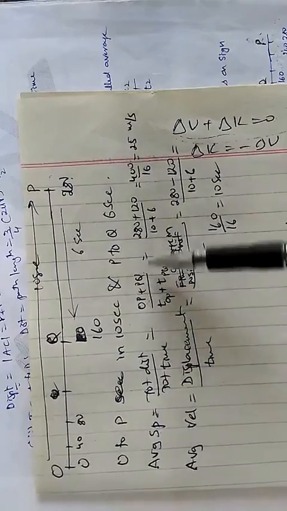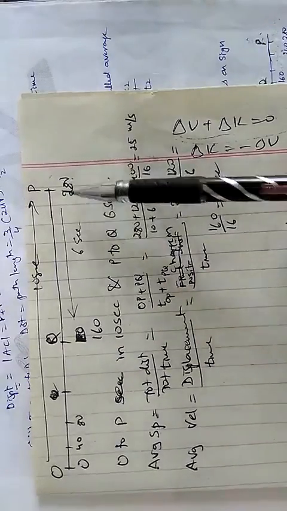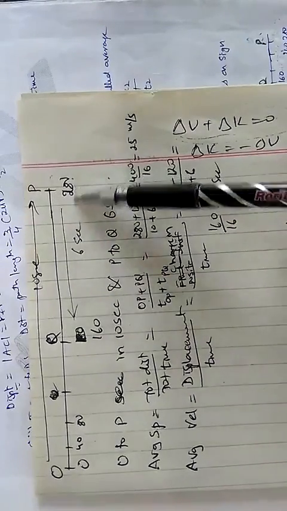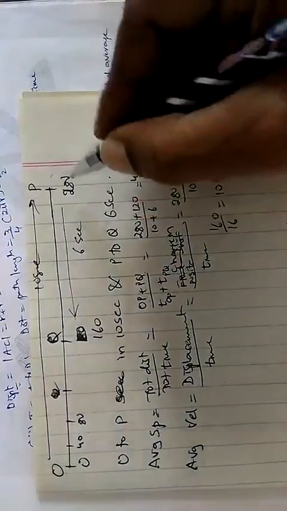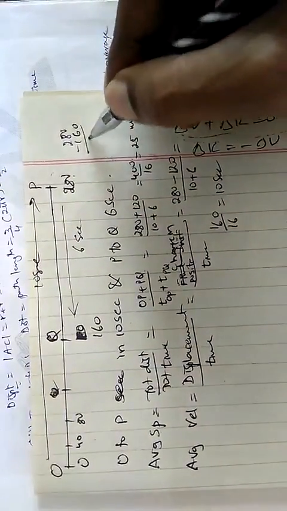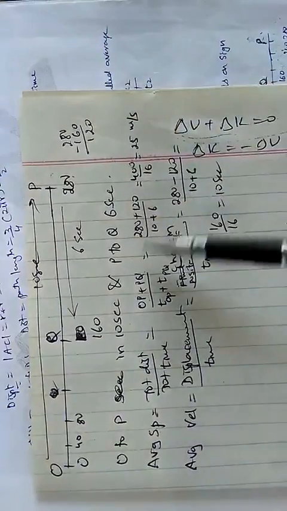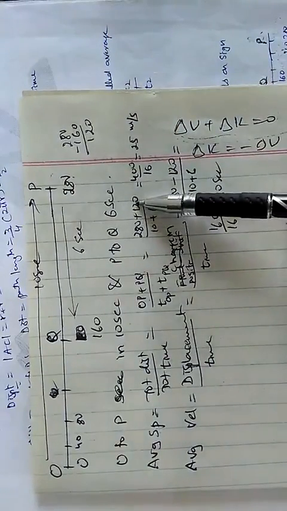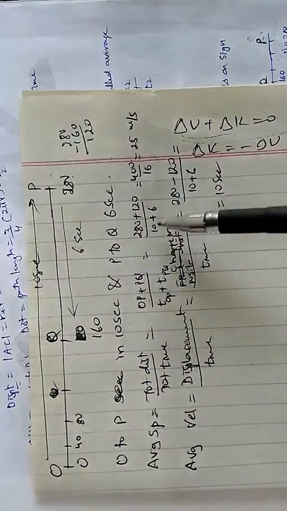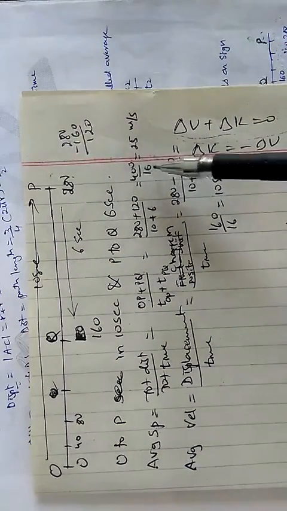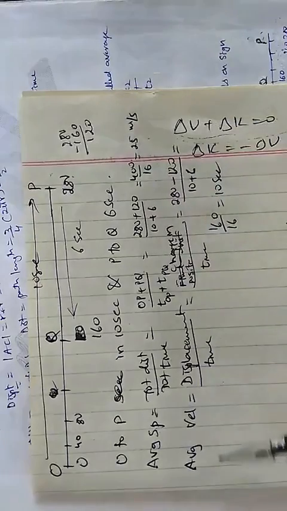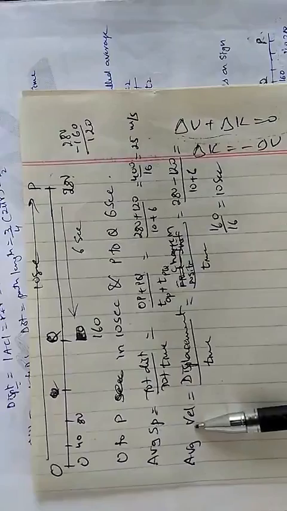What is the distance OP? It is 280, see in the figure. Distance PQ, P to Q distance, is 280 minus 160. It is 120. So total distance is 280 plus 120. What is the time taken? For OP 10 seconds, for PQ 6 seconds. 10 plus 6, 16. So 400 upon 16, 25 meters per second. This is average speed. Now we calculate average velocity.